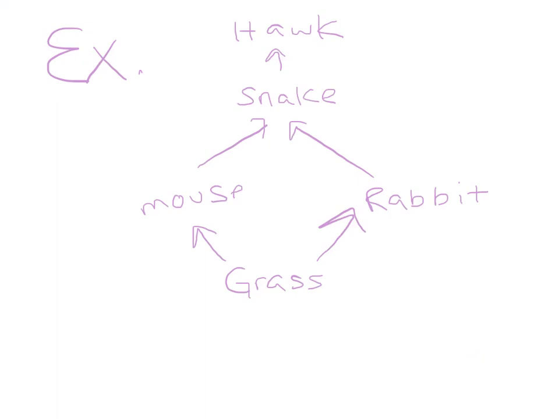Now that you've watched this whole video, you should be able to answer the following questions based off this food web. 1. Who is the producer? 2. Who is the primary consumer? 3. Who is a tertiary consumer? And 4. Who is a secondary consumer? Make sure you don't mix up those words. If you're easily able to do that, then you understand this video. If not, make sure you go back and watch so that you know all that vocab.